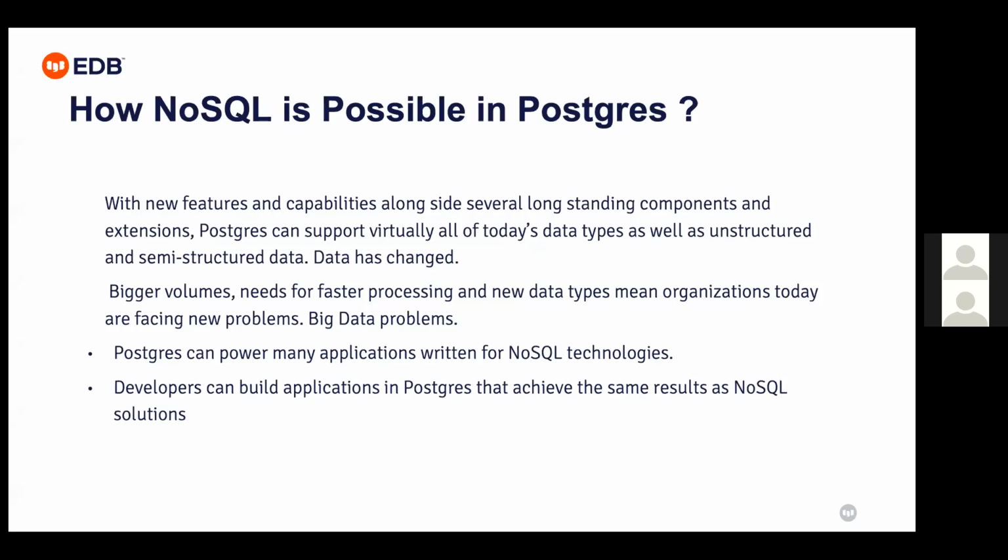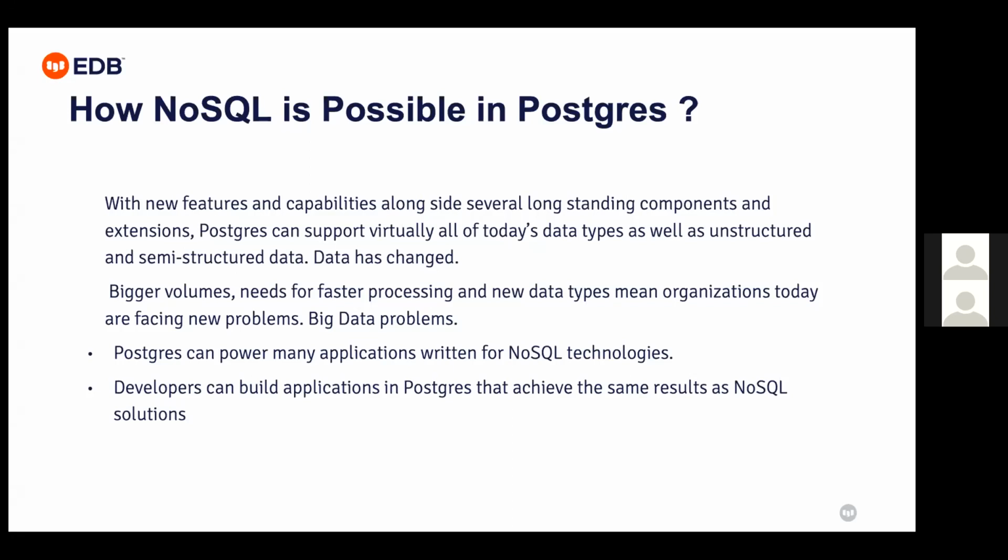The volume of data is going to be increasing in organizations, and the organizations want faster processing of new data types. Organizations today are facing big data problems. They want the scale, they want standards, they want the processing at the database level, at the application level, and they want to pull the data as per their format.